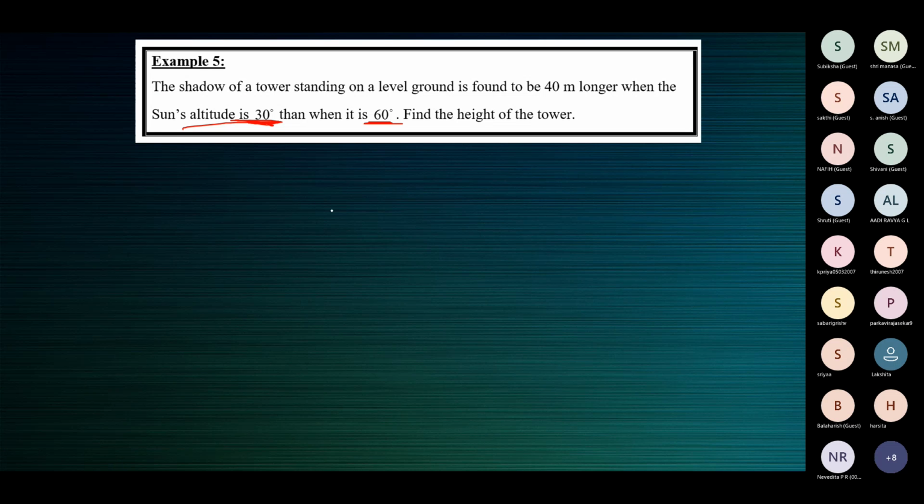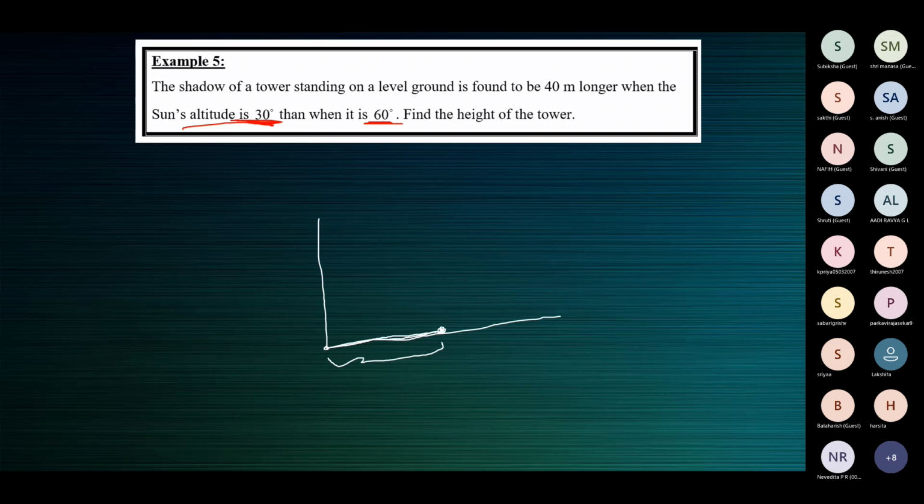So this is the tower. This is the tower standing on the level ground. This is the level ground. At a particular point of time, the shadow, when the altitude is 60 degrees, the shadow is shorter. So let's say that this is the length of the shadow when the sun's altitude is 60 degrees.